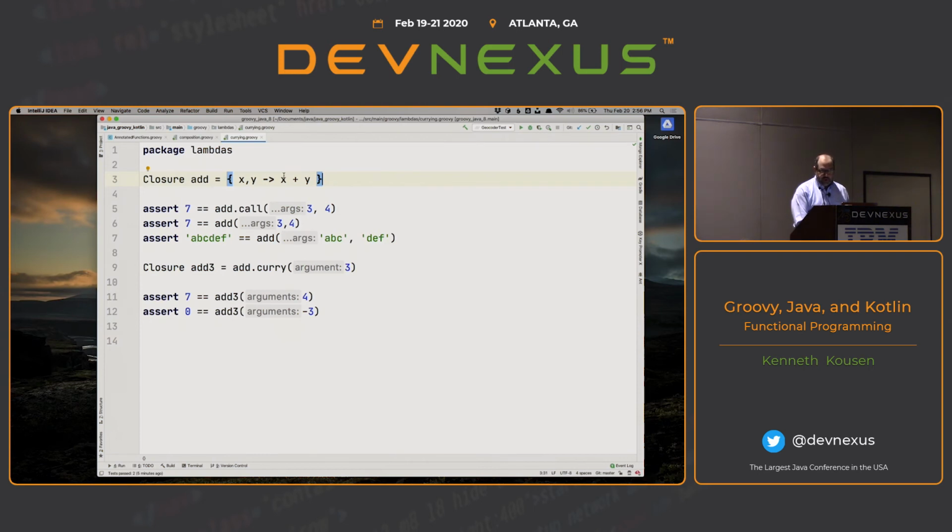And notice, by the way, in Kotlin, I'd have to give these data types. In Groovy, the implication here is any class X that has a plus method that takes a Y, whatever it is, will work on this. So I could use, for example, the date class with an integer, and it'll just add days to a date, that sort of thing. And I could write the closure very abstractly that way.